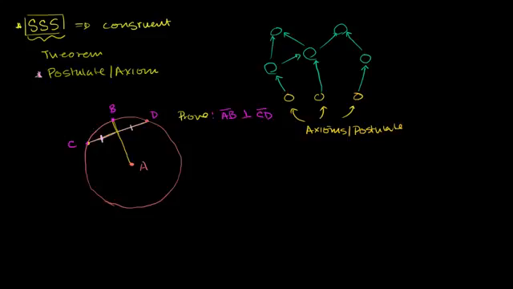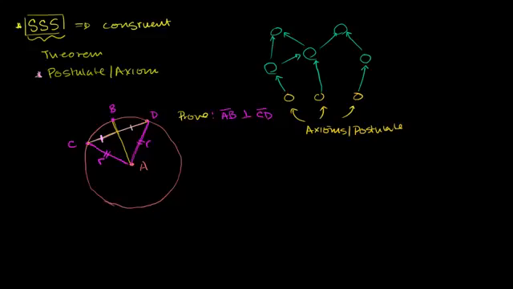For example, this has some radius. So let's call this, that's a radius right over here. The length of that is just going to be the radius of the circle. But I can also do it right over here. The length of AC is also going to be the radius of the circle. So we know that these two lines have the same length, which is the radius of the circle, or we could say that AD is congruent to AC, or they have the exact same lengths.